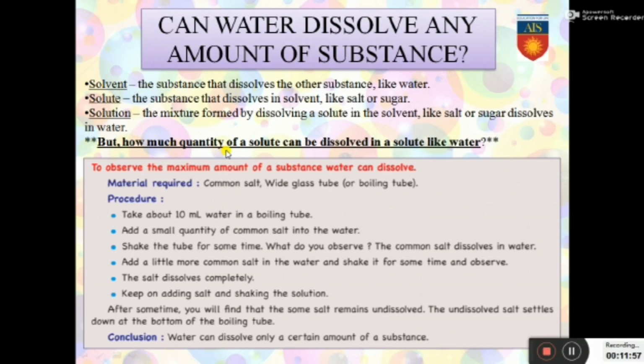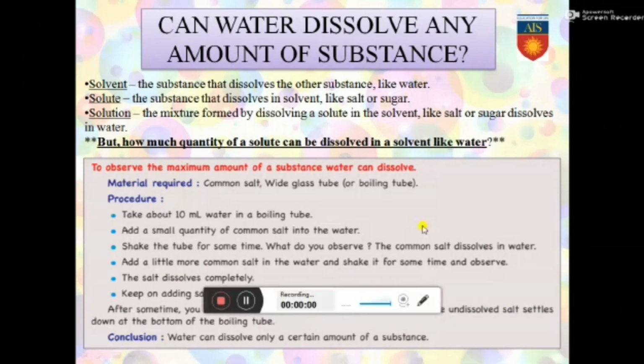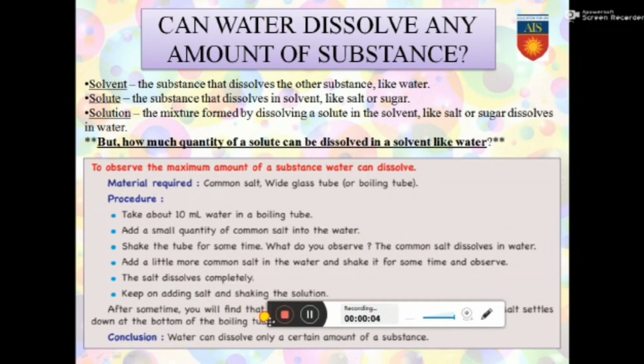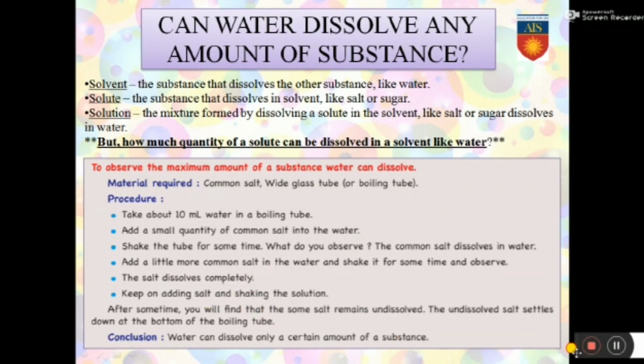But how much quantity of a solute can be dissolved in a solvent like water? That's a very interesting question that we can look into. For that we have done a very interesting activity. Materials required for this activity are common salt and a glass tube or boiling tube.